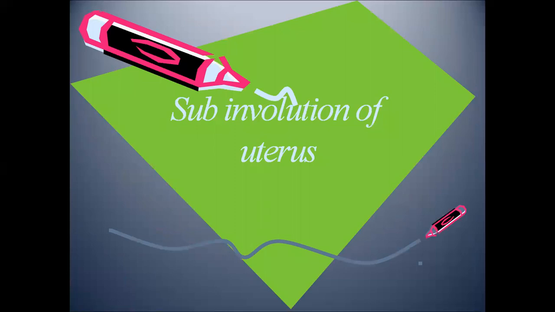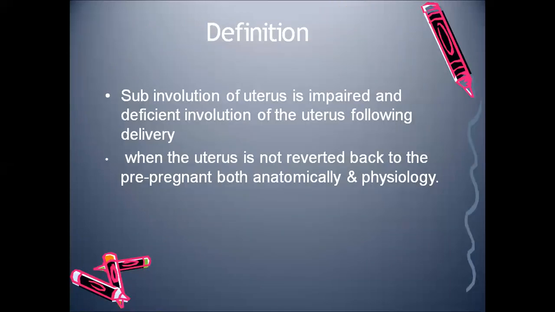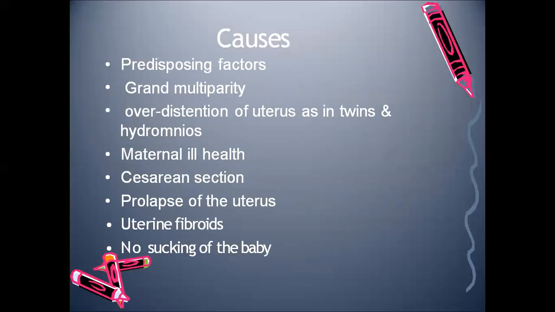Now, next is subinvolution of uterus. You know what is involution of uterus. Now, we will see what is subinvolution of uterus. Impaired and deficient involution of the uterus is known as subinvolution. The rate of involution per day should be 1.25 centimeter. If it is impaired or not happening, then it is known as subinvolution. When the uterus has not reverted back to the pre-pregnant state, both anatomically and physiologically, we can term it as subinvolution of uterus. Now, what can be the causes?